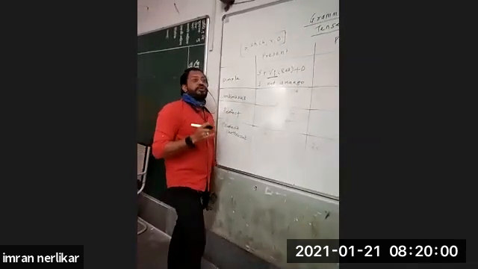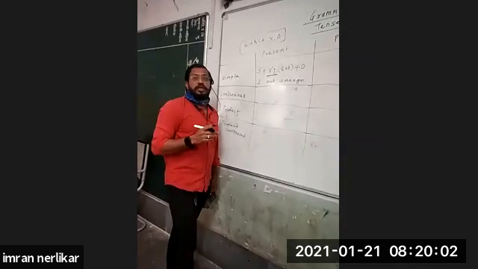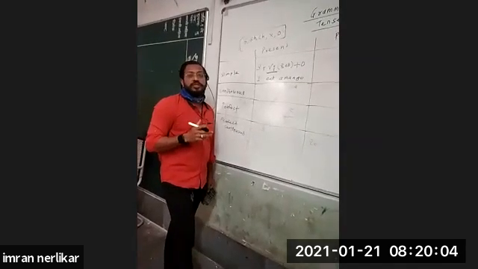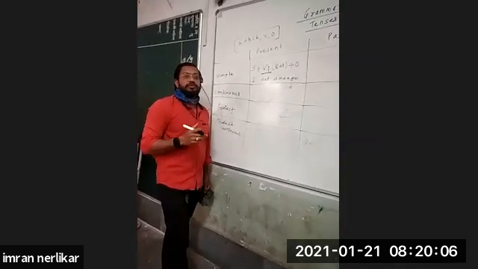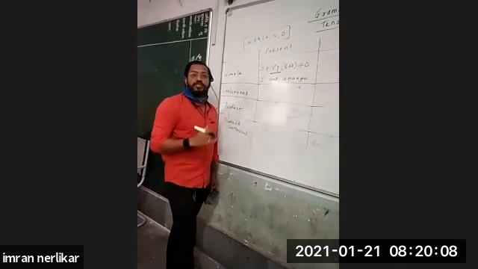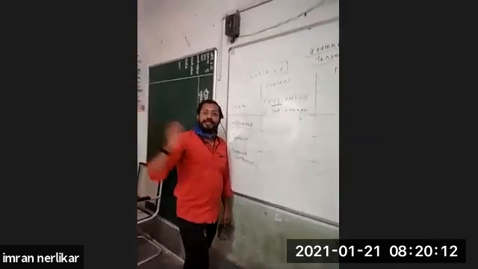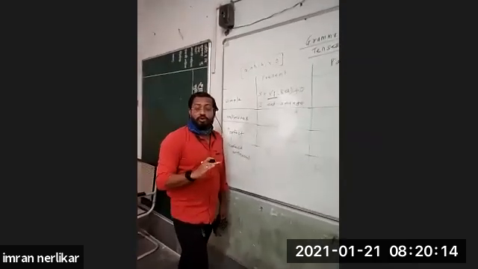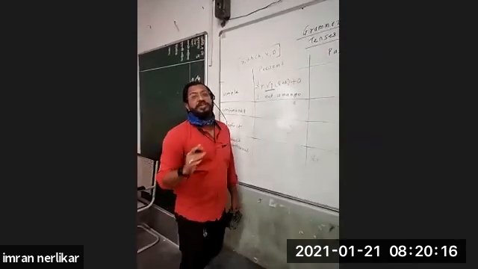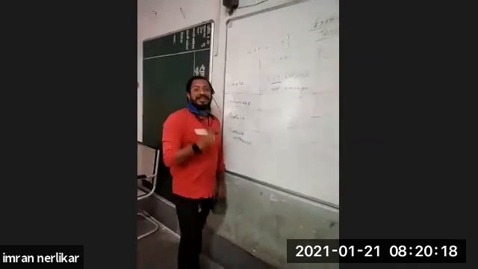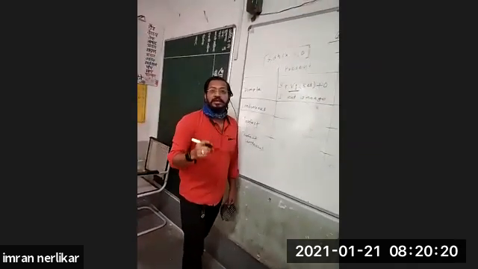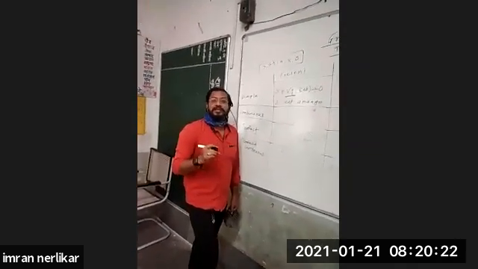Then to show universal truth, simple present tense is used. Universal truth means in past also it was same, today also it is same, in future also it is going to be same. It is not going to change. There will be no change in that. For example, the sun rises in the east.